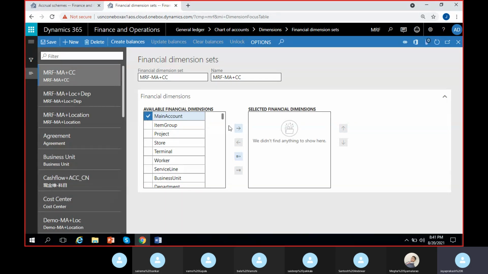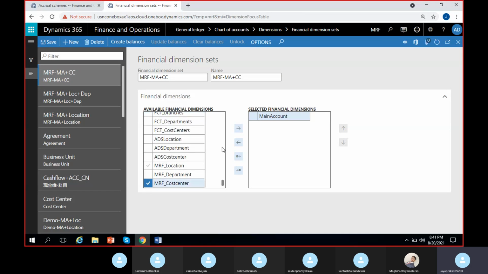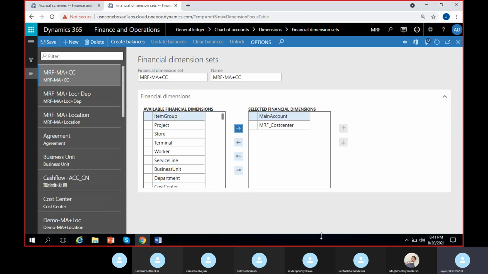Then I'll select here this way. I'll select cost center this way. So this is how I can create main account plus cost center, MRF main account plus cost center. Clear, right? Until here, whatever we have done for everyone.